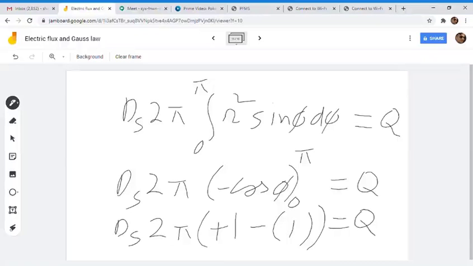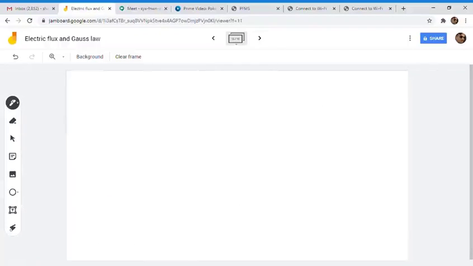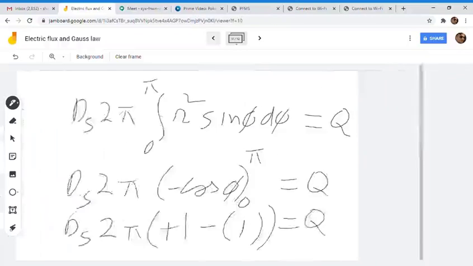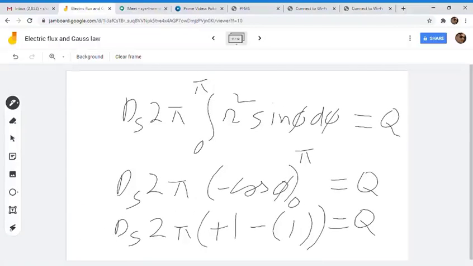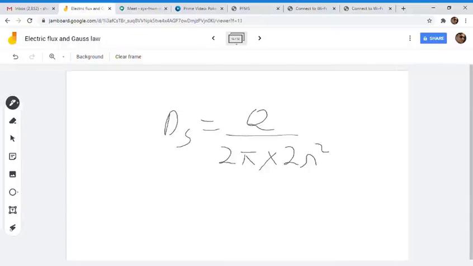So here we can write our final D. D will be equal to Q upon 2 pi into 2 r square. We had missed r square, yes, so r square can also be taken out. So this will be Q upon 4 pi r square.